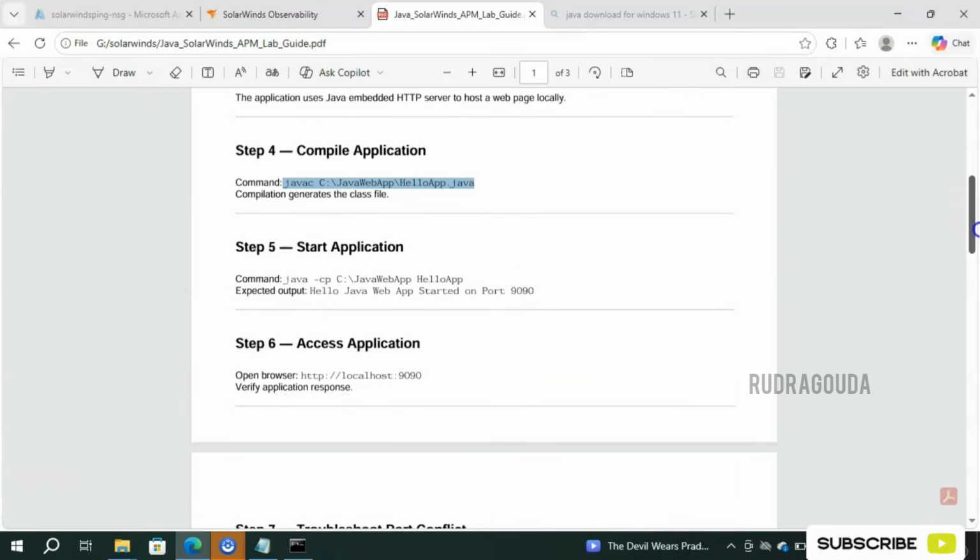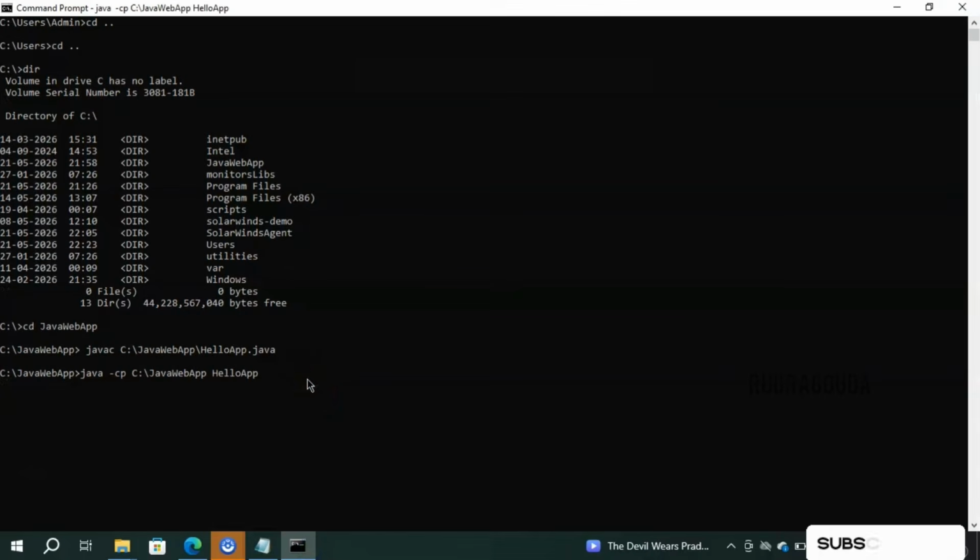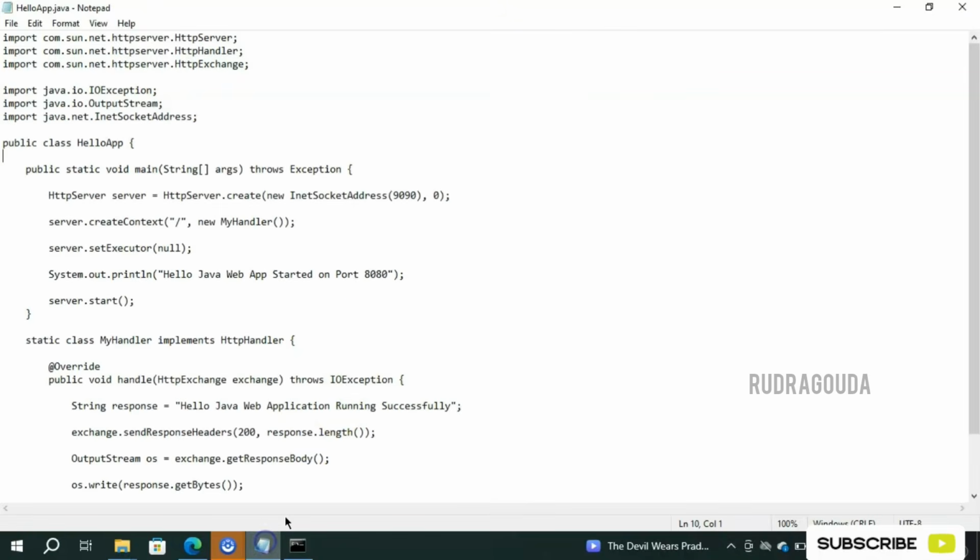After that, we need to access our application. So how to access our application? For that, you need to run this command in the command prompt, enter. Yes, hello Java web app started on the port 8080. In the code I have mentioned 8080, it should actually be 9090. So here it should be 9090.